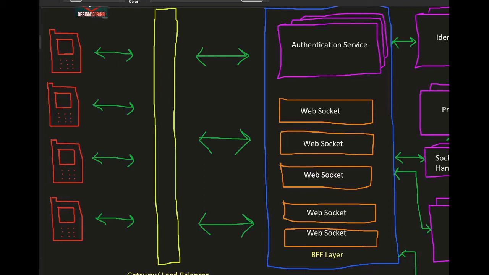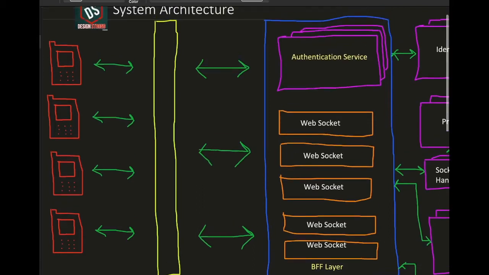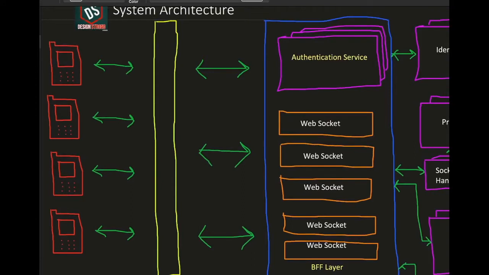Advantage of this sort of architecture is, one, take care of all the security issues at BFF layer, and you need not worry about carrying those heavy headers into the system throughout. So every request which is coming into BFF layer goes through an authentication service. Authentication service is nothing but a microservice, working on the basis of some header info which is provided. This is to ensure that the message is coming from the intended user, and that no modification is being done to the message in any form when it is being transferred from user till the server. This is important, and there can be a concept of checksum etc. which we can use for it.